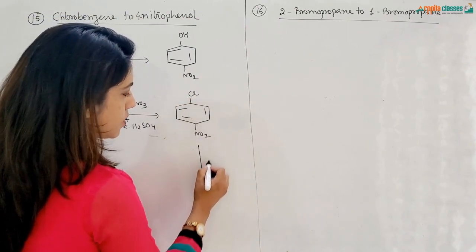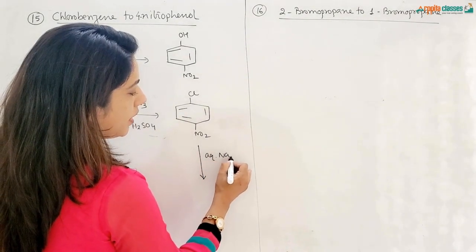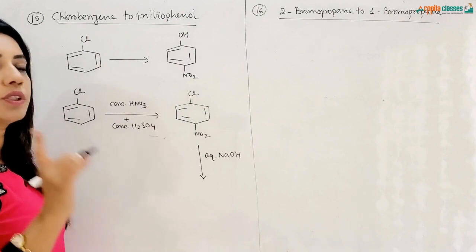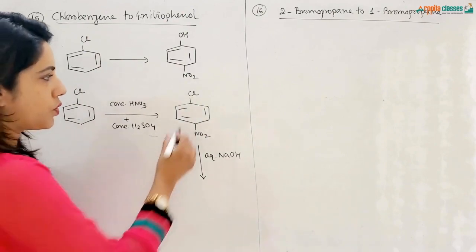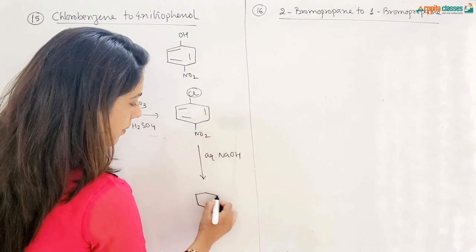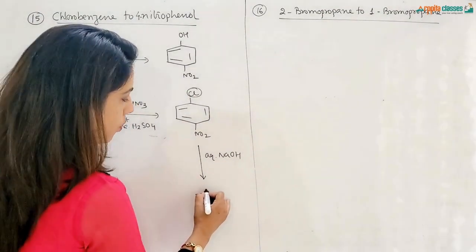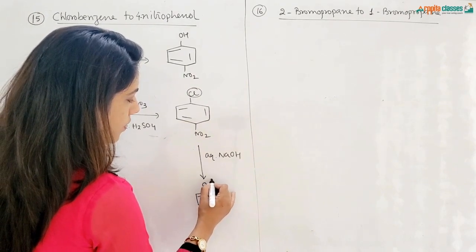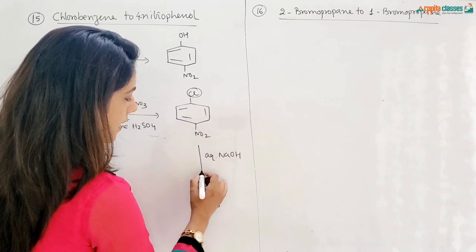Now we treat this with aqueous NaOH. The role of aqueous NaOH is to substitute halogen by OH group. So this chlorine will be substituted by OH, and since it is NaOH, we will first get sodium phenoxide, O minus Na plus.